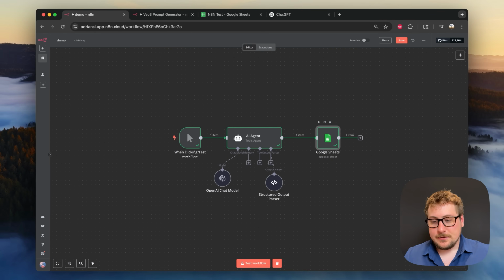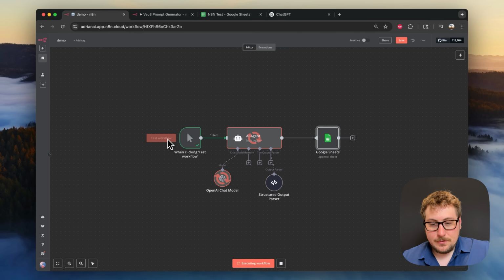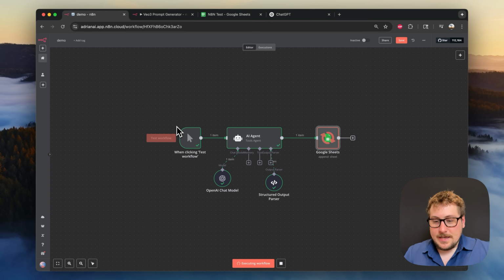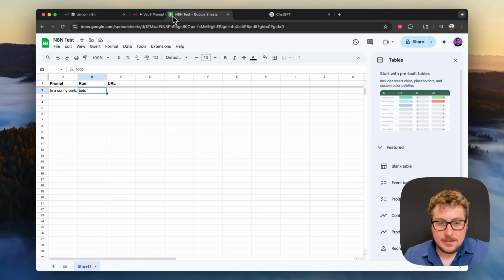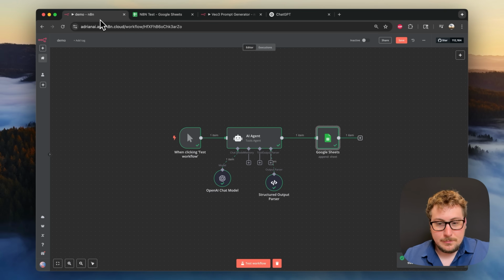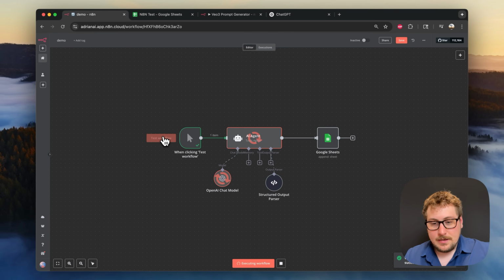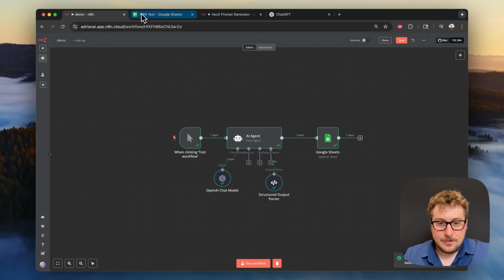I'll be going into examples like this later on in the future, but for now we have this agent that's spun up. It's giving us one prompt, and then we're putting it into the Google Doc. So let me just test this workflow one more time. You'll see the AI is running, and you'll see that it just created another prompt. So then I can click it here, and most of the time you're not going to need a ton of prompts, but if you do, there'll be better ways to rig this up. But as you can see, it's creating more and more. So we have 3 right here.